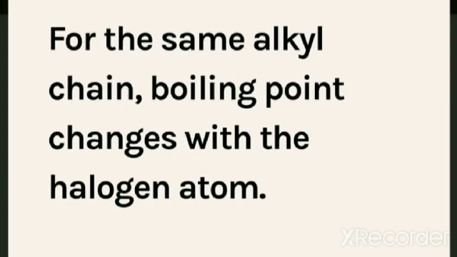And we have seen that an iodo compound will be having a higher boiling point. Now we can also say that as the size and mass of the halogen atom increases, the boiling point increases. Since iodine has a larger size and it has higher mass, the iodo compound will be having a higher boiling point.